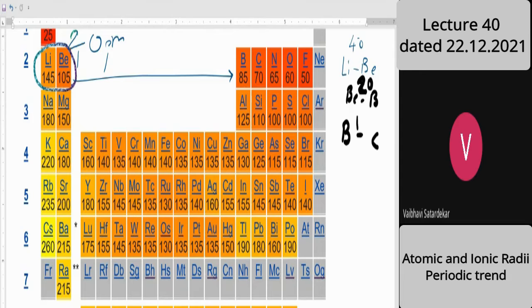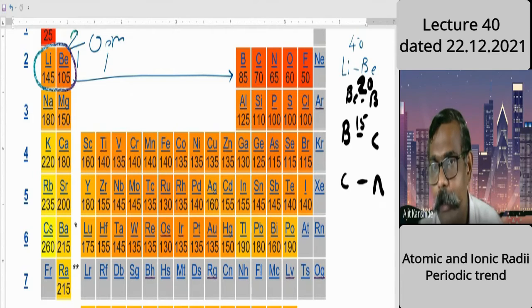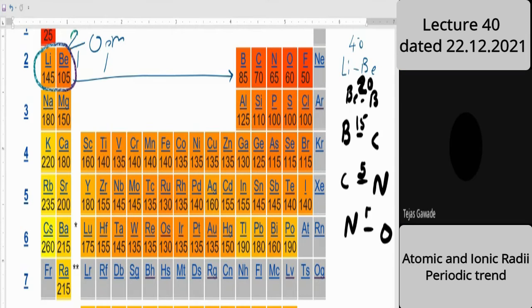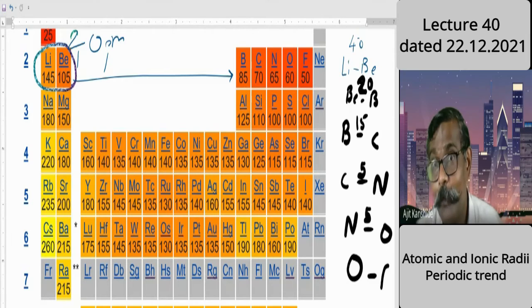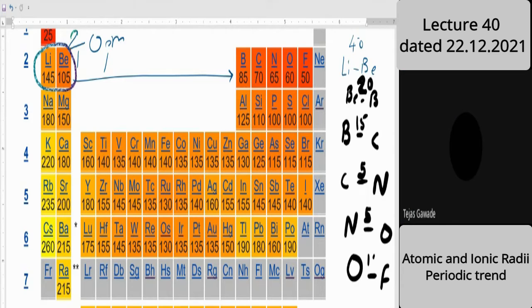Now carbon to nitrogen, 5 picometer. Nitrogen to oxygen, again 5. Oxygen to fluorine, 10 picometer.